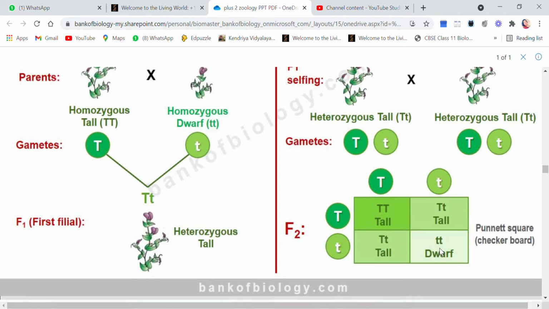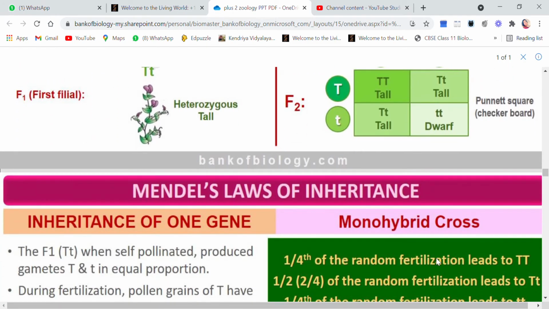Again I'll repeat my genotypic, because here I have to see the type of genes present. So 1 is homozygous tall, 2 are heterozygous tall, and 1 is homozygous dwarf. So my genotypic ratio is 1 is to 2 is to 1.